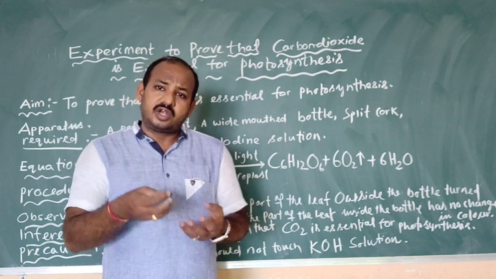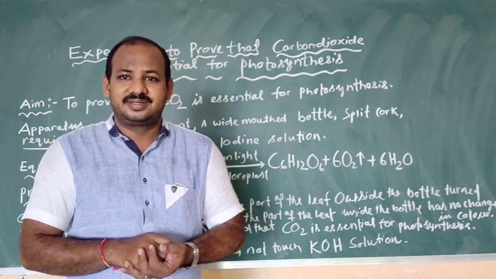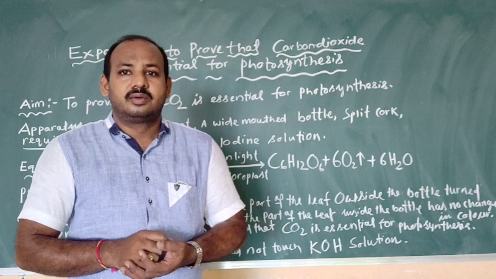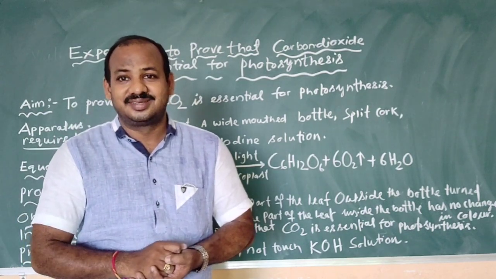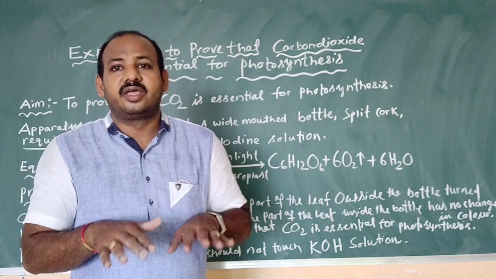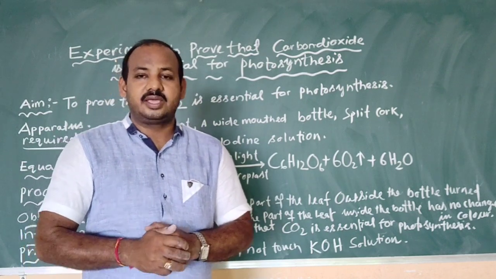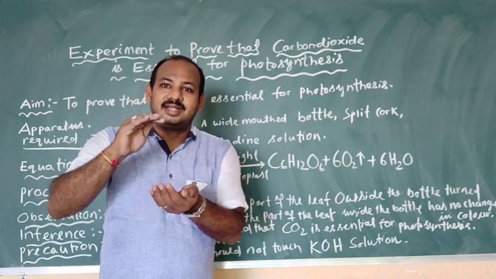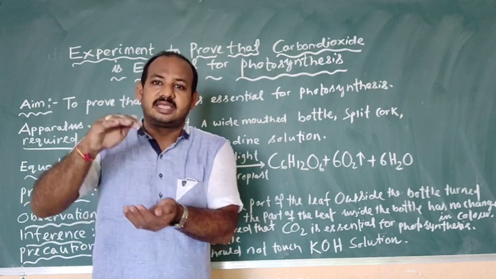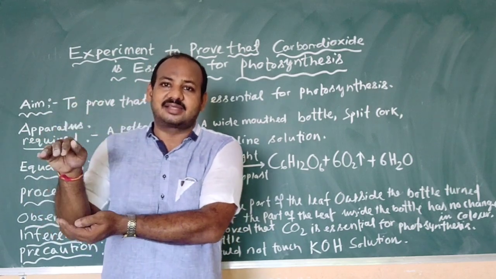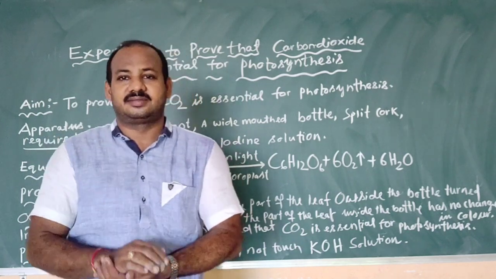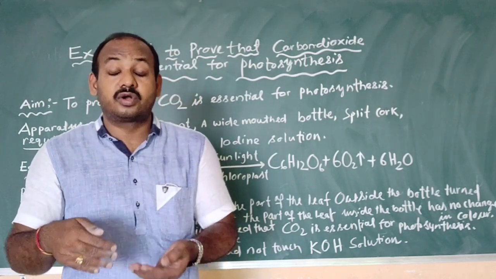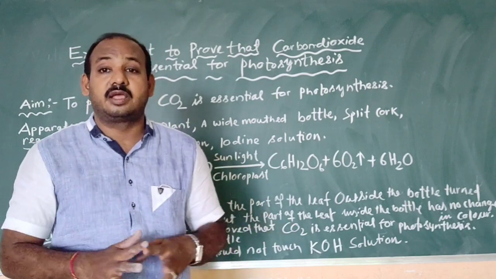Understand? If starch is already present in the leaves while we are conducting the experiment to check whether photosynthesis has occurred or not, then it may interfere with our result. That's why we must destarch the potted plant by keeping it in the dark for about a week, or at least 3 to 4 days.